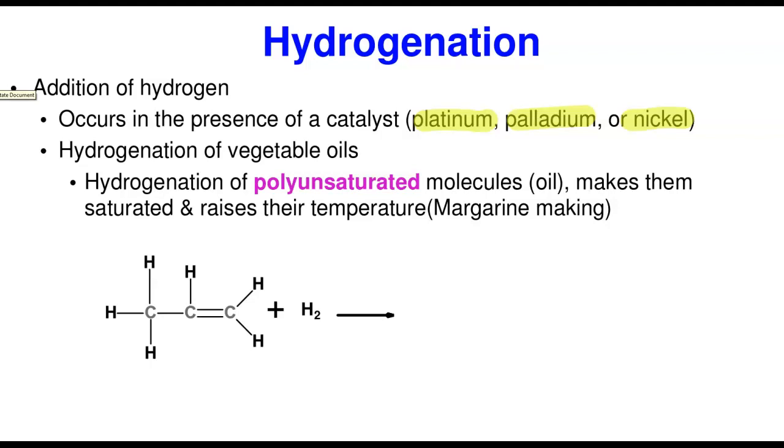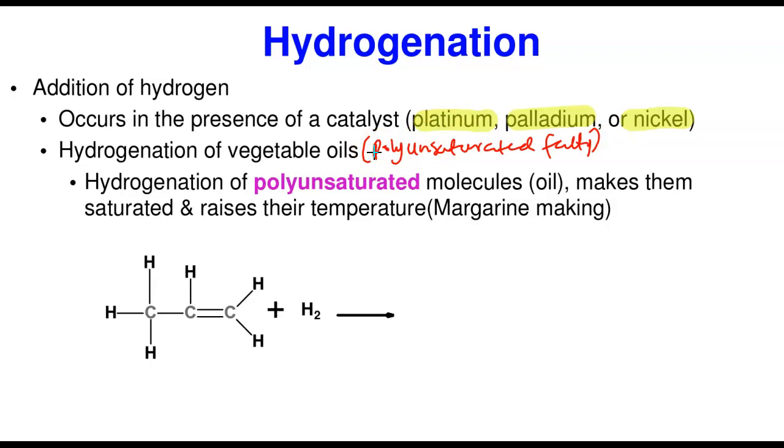making margarine or butter. Now, hydrogenation of vegetable oil. Vegetable oils are polyunsaturated, as you remember. We're going to talk about this by the time we get to fatty acids, but it's important to say. So they are polyunsaturated fatty acids. That means they have a lot of unsaturated carbons in them.